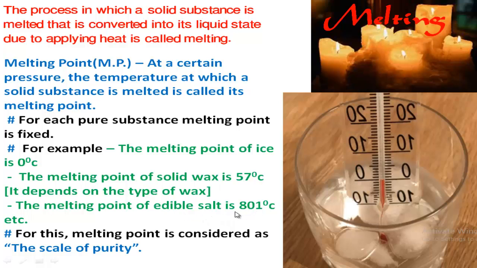Although it is not so possible at home because this temperature is so high, but if it is possible, and if you determine the melting point of salt and you get 801 degrees centigrade, then in that time you will be sure that your salt is 100% pure. So when we want to judge the purity of any substance, if we determine the melting point of that substance, then we will easily justify its purity. So this is the melting point.